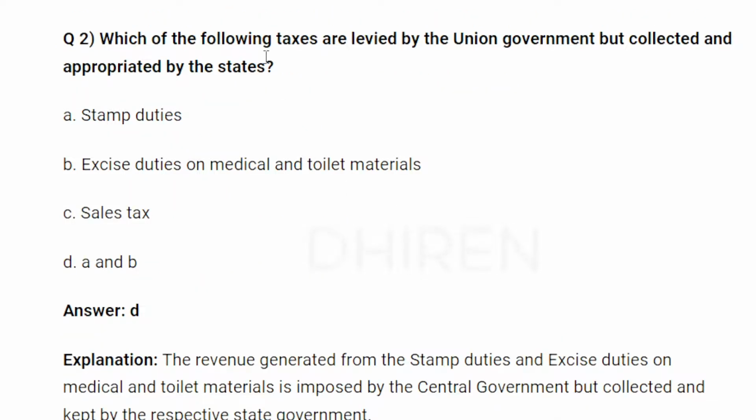Next question. Which of the following taxes are levied by the Union government but collected and appropriated by the states? So here the answer is D, A and B. Stamp duties and excise duties on medical and toilet materials. Explanation: the revenue generated from stamp duties and excise duties on medical and toilet materials is imposed by the central government but collected and kept by the respective state governments.